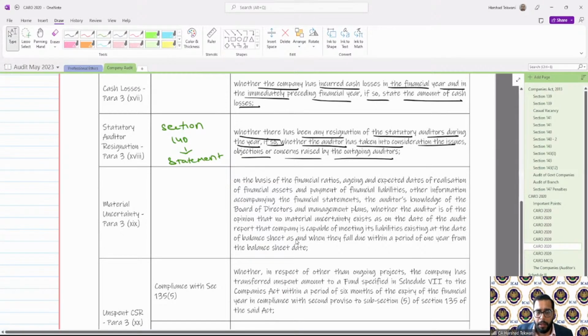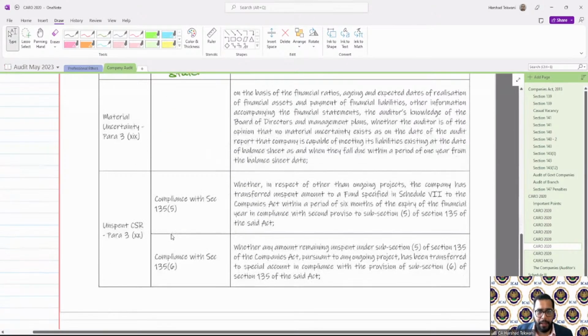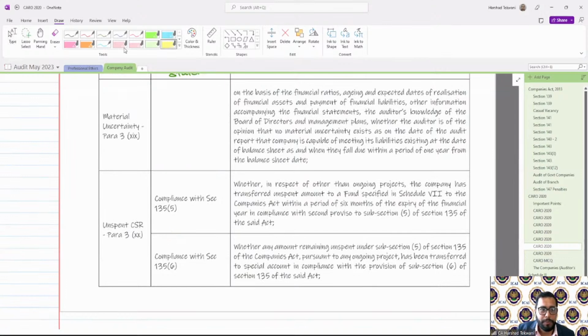Okay. Let us move to the next para and clause. Material uncertainty.